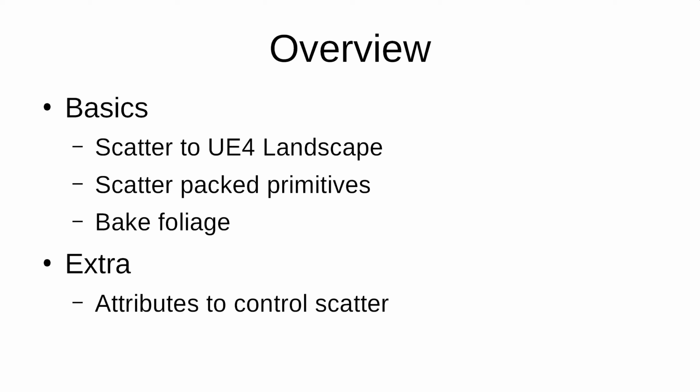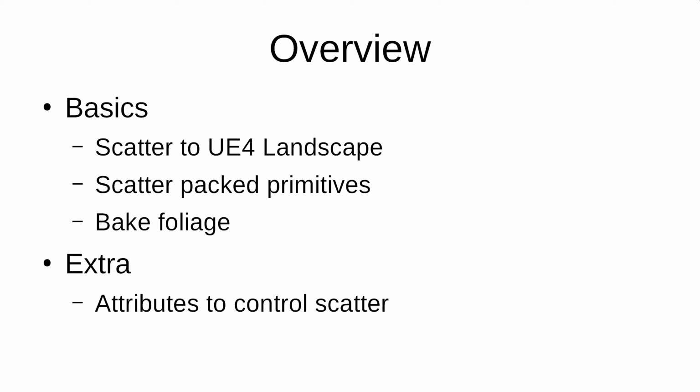In this video, I'm going to show you how to use Houdini scattered primitives to create foliage in Unreal Engine 4. So what we're going to do is first we're going to just do a basic scatter of some objects and turn them into foliage. And to do that, we're going to first scatter objects onto a UE4 landscape,